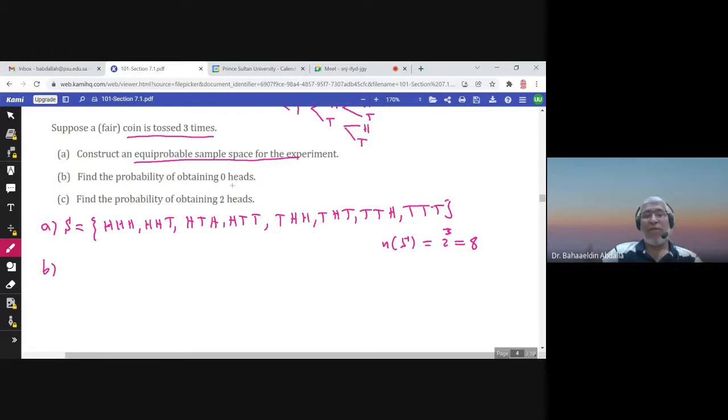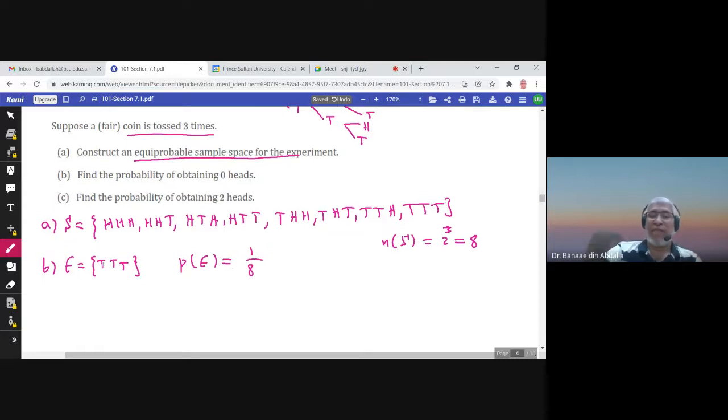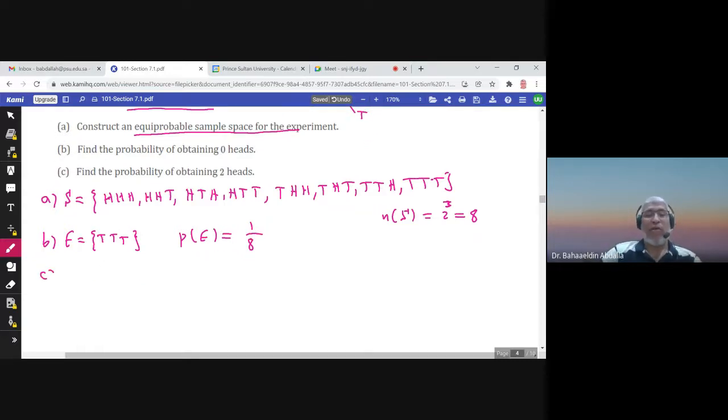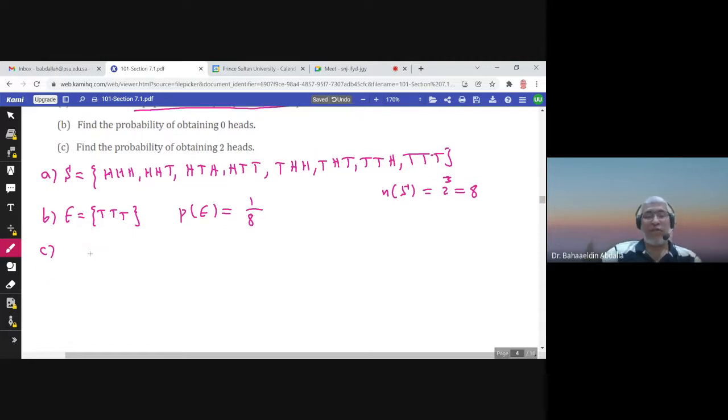Find the probability of obtaining 0 heads. 0 heads is 3 tails. So he is asking about this event. Let me call it E, not H. T, T, T. So probability of E would be 1 over 8 because we have 1 element and 8 in the sample space. Find the probability of obtaining 2 heads.